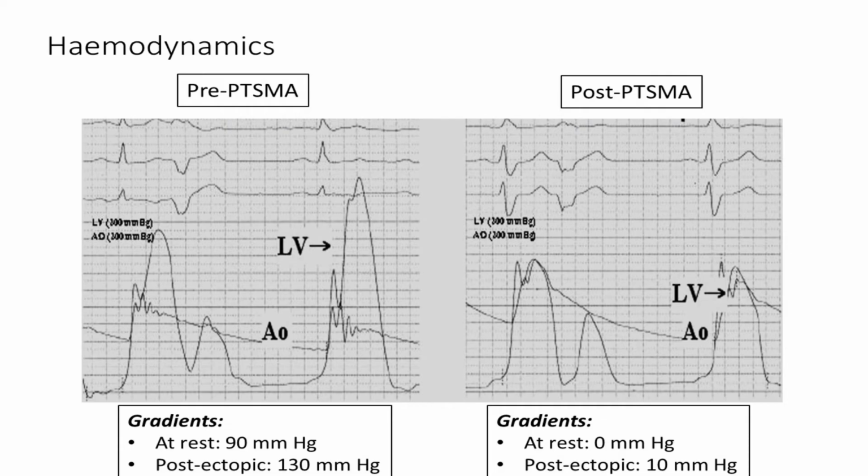This is the hemodynamics before and after the procedure. As we see, before alcohol septal ablation, resting gradient was 90 and post-ectopic gradient was 130 mm of mercury. After alcohol septal ablation, resting gradient had reduced to 0 and post-ectopic gradient was just 10 mm of mercury. So it was an excellent result.